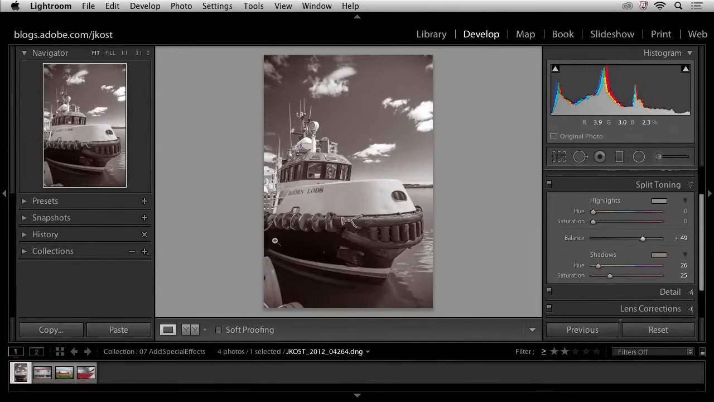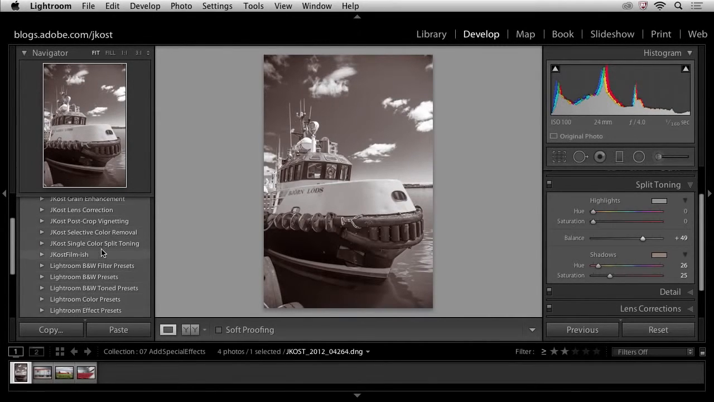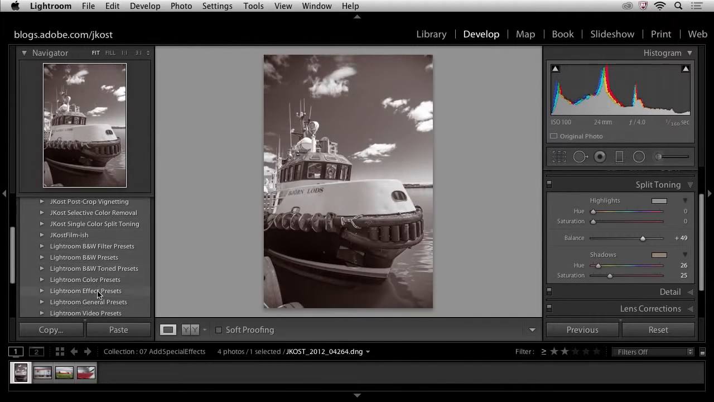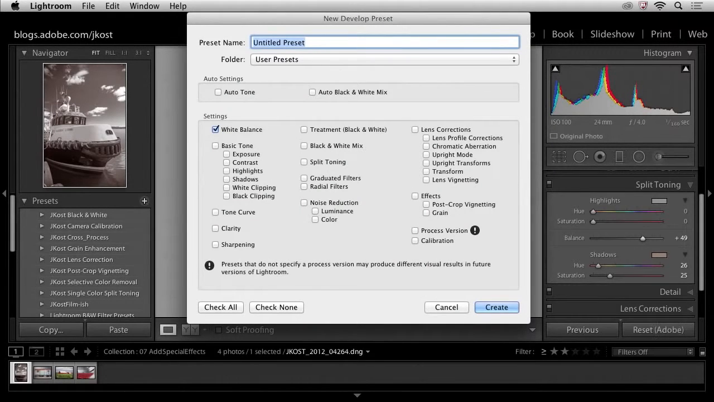Now, if this is an effect that I like and I want to apply this effect on multiple images, then I would probably create a preset. And the way that you create a preset is right over here in the preset area. You can see that I've got a number of different presets that I've already created, but Lightroom also ships with a number of presets. I'll move up to the top now and just click on the plus icon, and I'm going to call this my sepia preset.